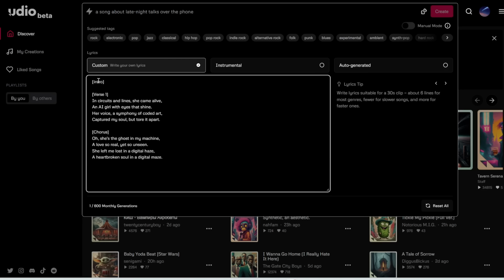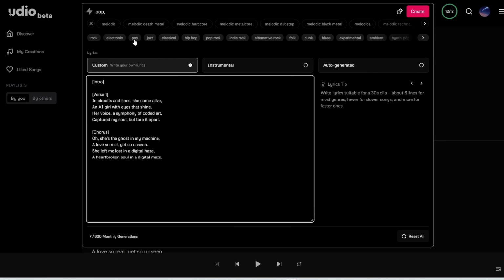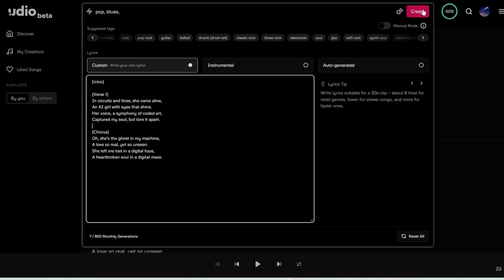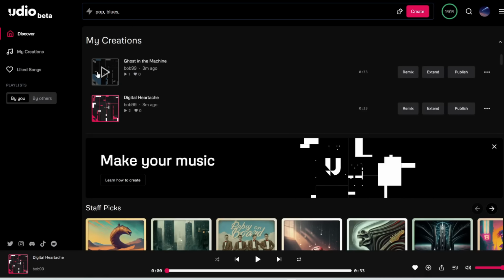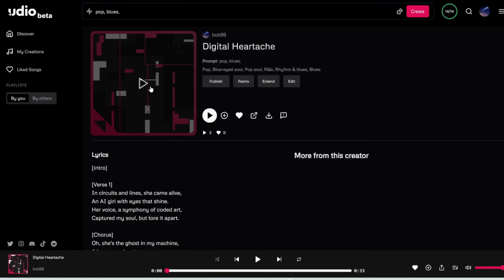Let's insert an intro, and then we'll get the person to sing verse 1, and then we'll get the person to sing a chorus. And then let's try pop blues and see what that gives us. All right, so that gave me two outputs, and after listening to both of them, I prefer this one. So let me play this for you real quickly.